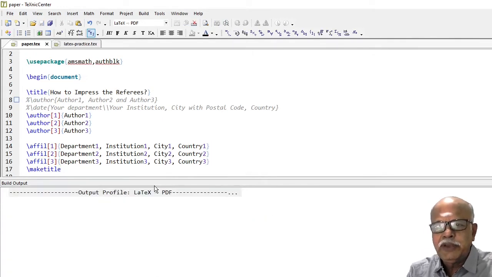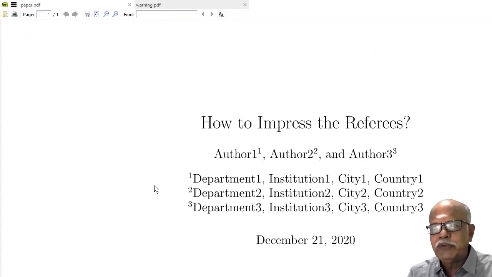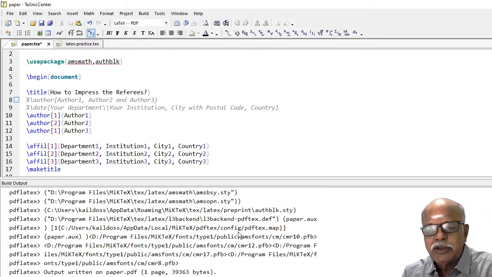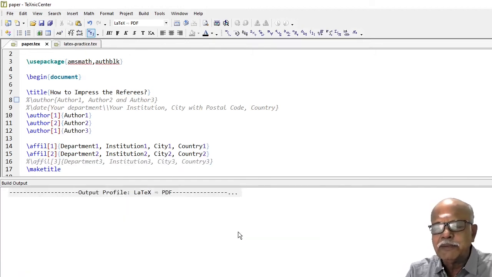Now, if we compile, you will find the author names will have superscripts 1, 2, 3, etc. and they are suitably linked to their addresses given below. Sometimes it may so happen that first author and third author have got the same affiliation. In that case, you put here for the third author 1 and you can remove this third.